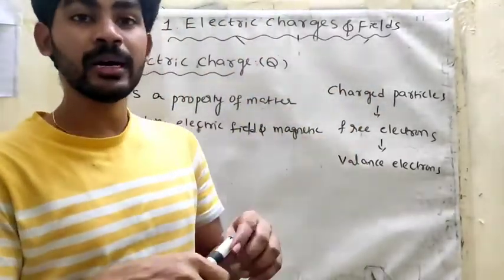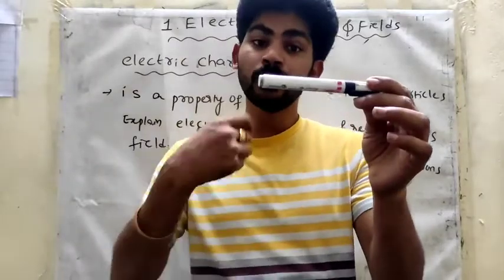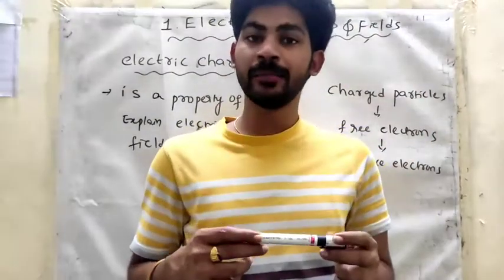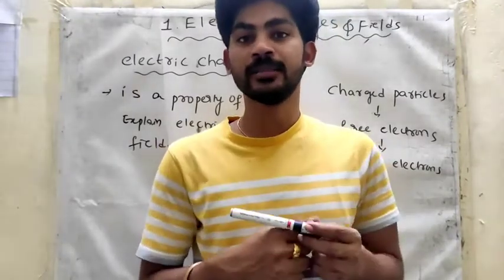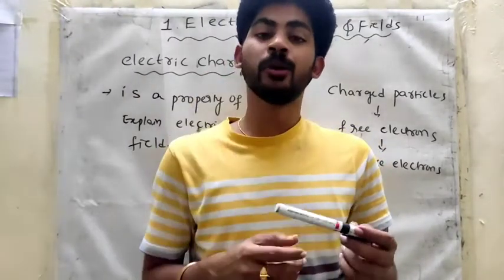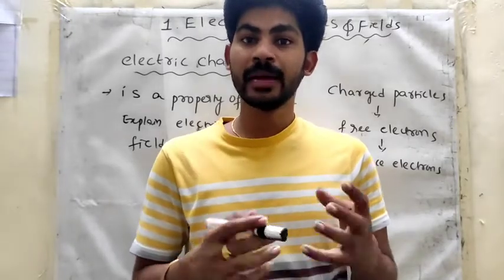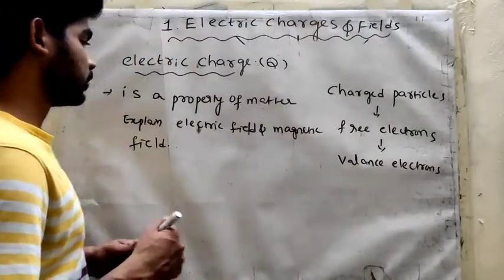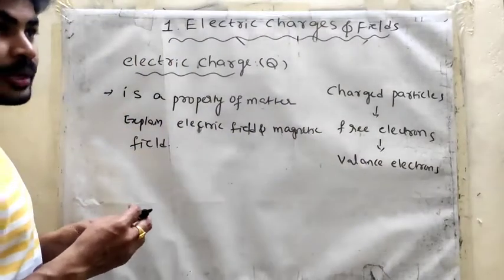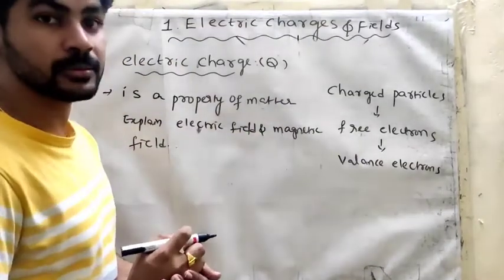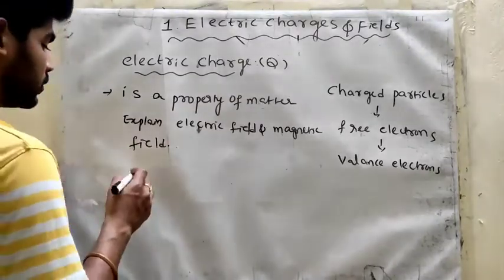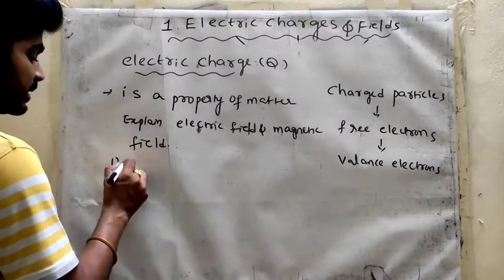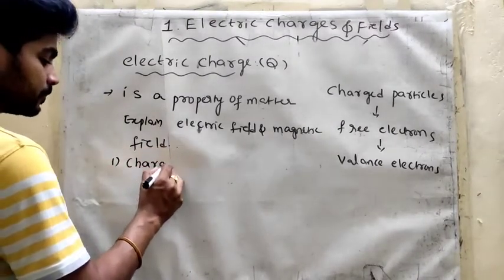So how can we make this body a charged body? Actually, initially this is a neutral body. How can we give this body charge? We have three processes. What are the three processes we are discussing? Any one body we can give charge by three processes. The first one is charging by